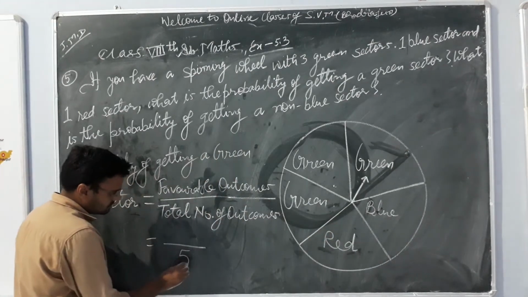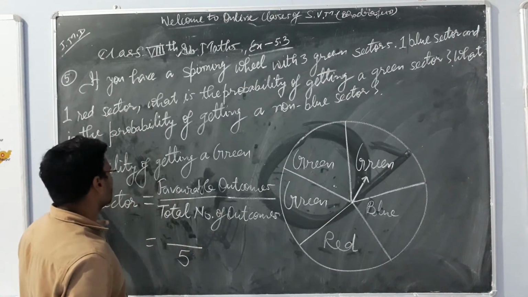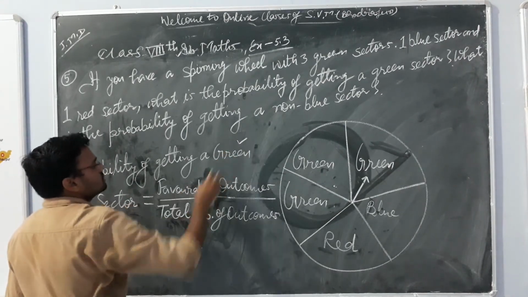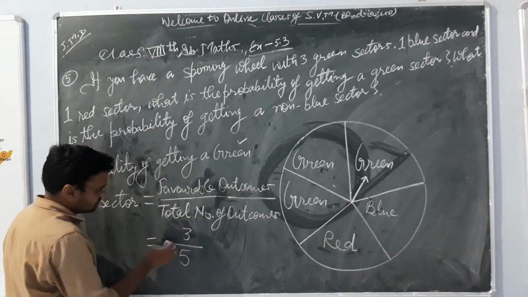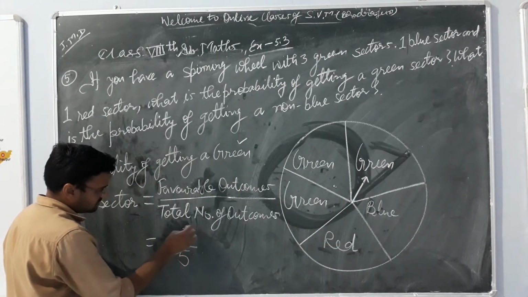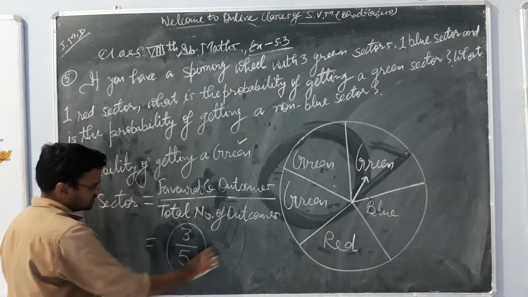So the total number of outcomes is 5 in case of this wheel. We have to choose green, so 3 are green. So the probability is 3 upon 5. Okay, this is our answer.